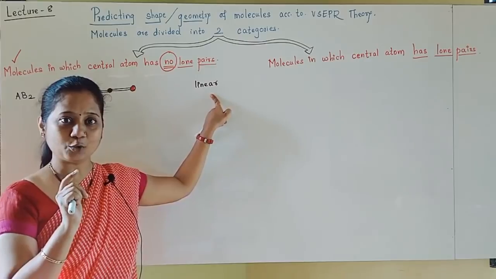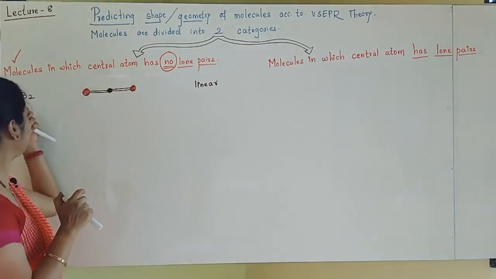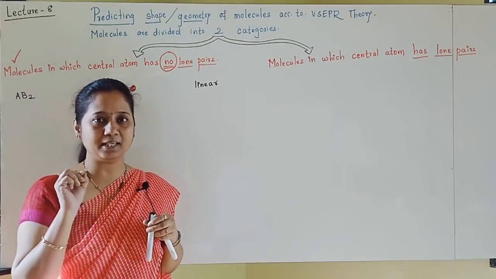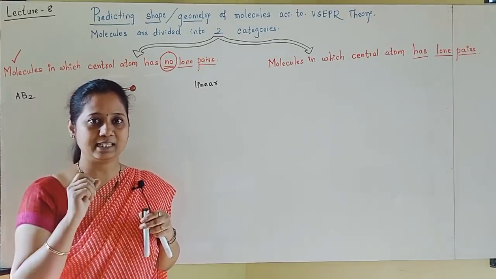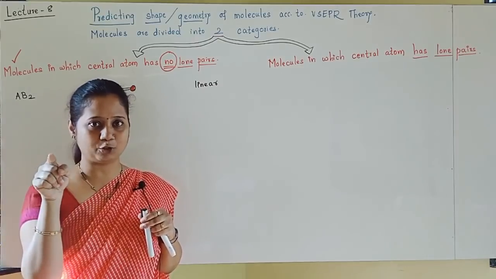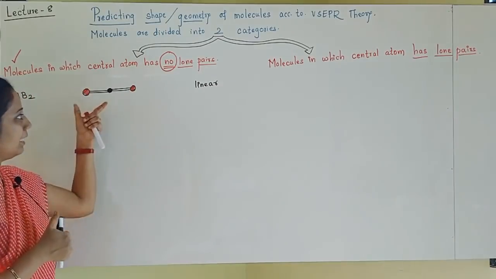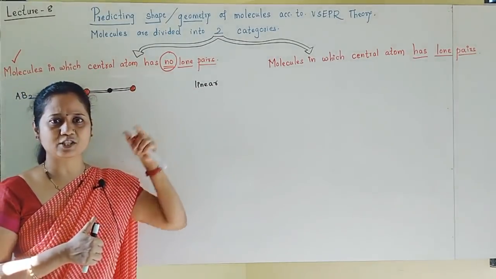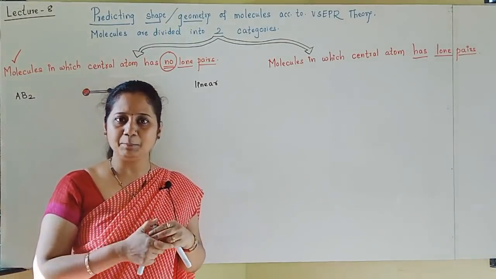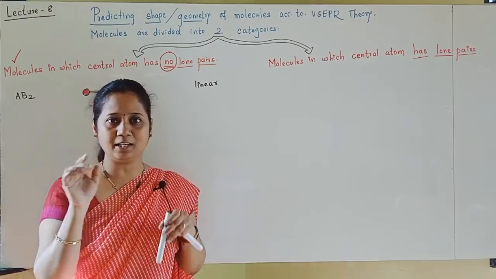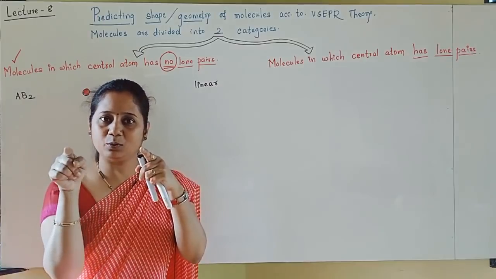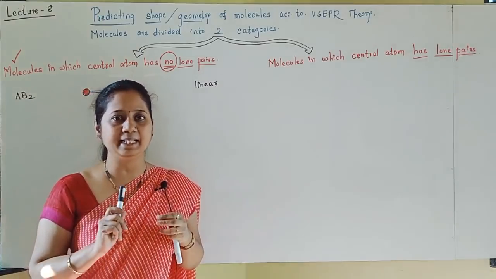For example, BeCl2 is an AB2 type of molecule. Lone pair is not there, and that's why you can directly predict the shape. If asked the shape of BeCl2, the central atom is Be, no lone pair is there, BeCl2 is similar to AB2, so directly you can predict the shape as linear.